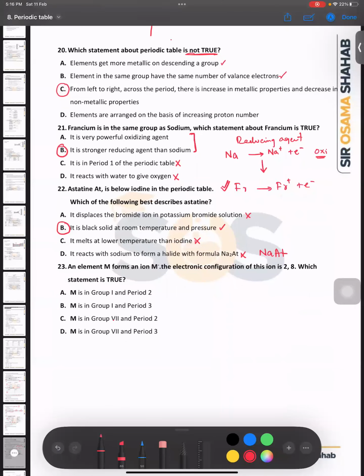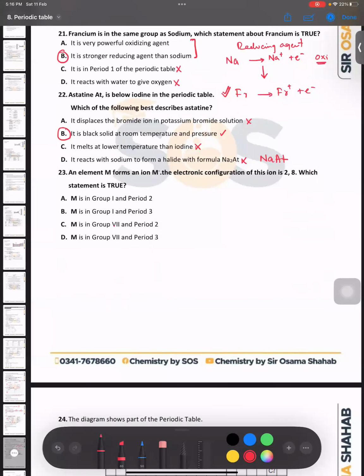MCQ number 23 says an element M forms an ion M minus. यानी कि ये M minus 1 है. The electronic configuration of this ion is 2,8. Which statement is true? अब ये 2,8 बन गया है इलेक्ट्रॉन रिसीव करने के बाद. तो इलेक्ट्रॉन रिसीव करने से पहले कैसा होगा बच्चों? It should be 2,7 when it is an atom, right? Right, sir. तो ये कौन सा पीरियड हुआ? पीरियड सेकंड हुआ. और ग्रुप कौन सा हुआ बच्चों? ये Group 7.